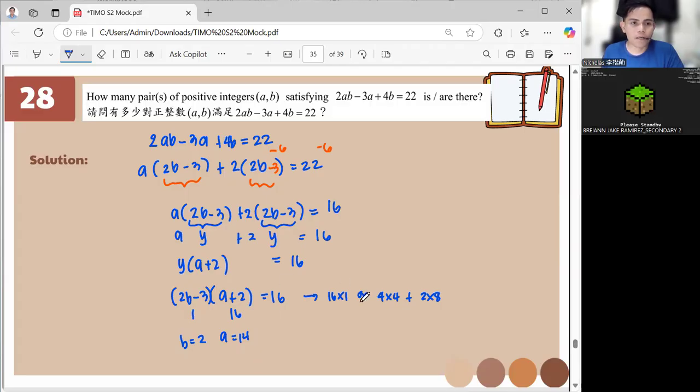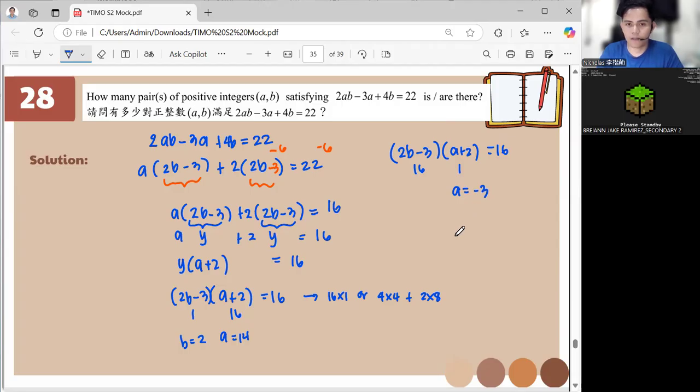Is this the only positive pair? Let's check. What if you have 2B minus 3, which is A plus 2, and we have it as 16 and 1? So A here is equal to, if this is 1, it's negative 3.